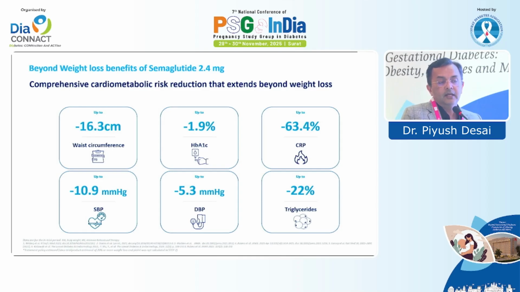CRP, the inflammatory marker, is reduced by 63%. Systolic BP, though it's not an anti-hypertensive medicine, reduces in double digits, up to 10-11 millimeter of Hg, and 5 millimeter of Hg diastolic BP reduction, and triglyceride is also reduced by 22%.